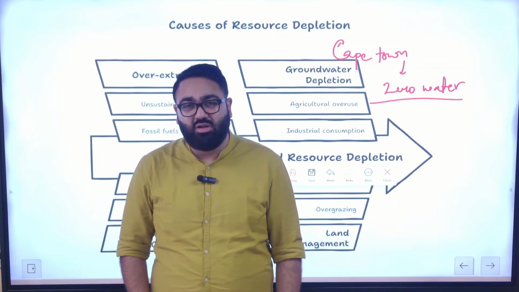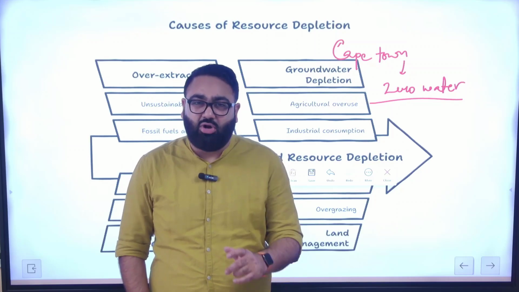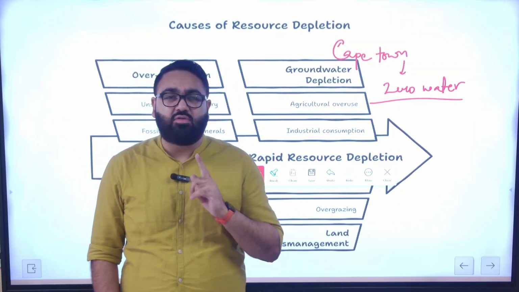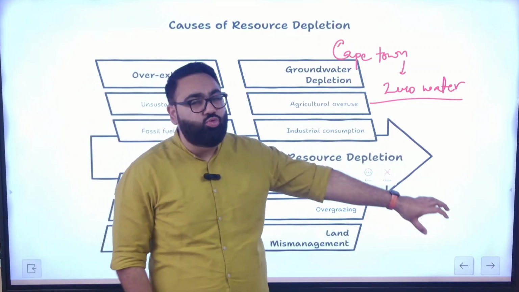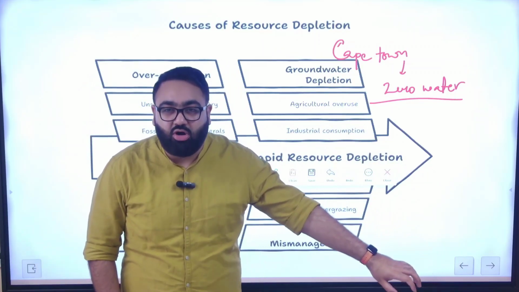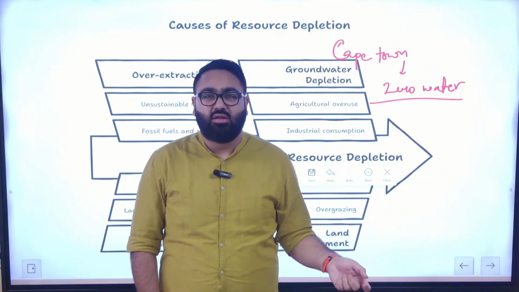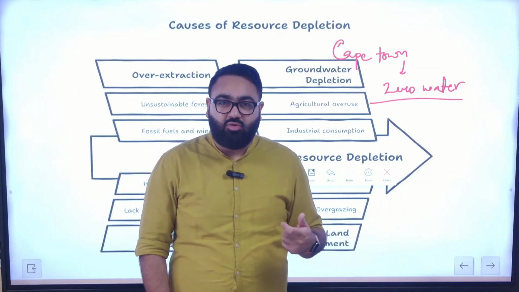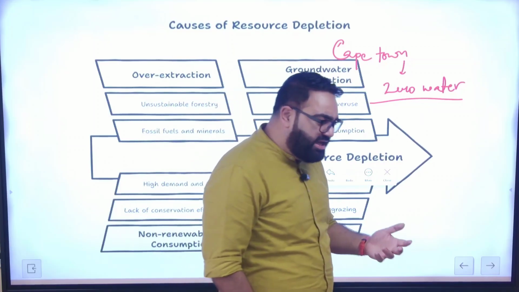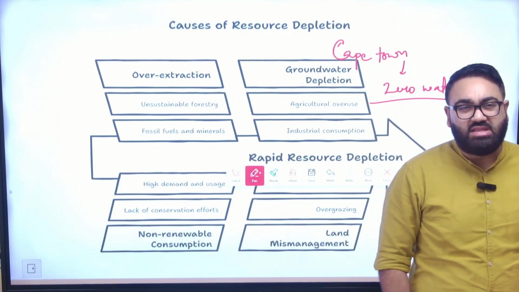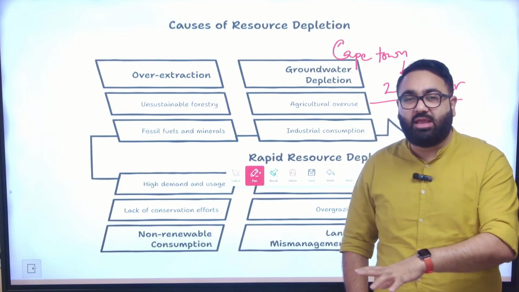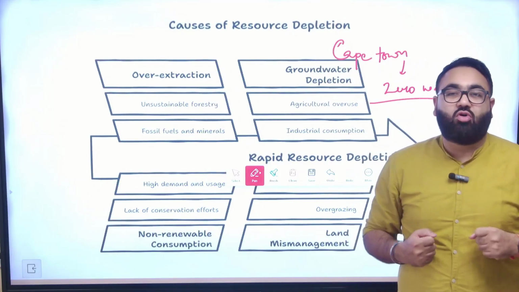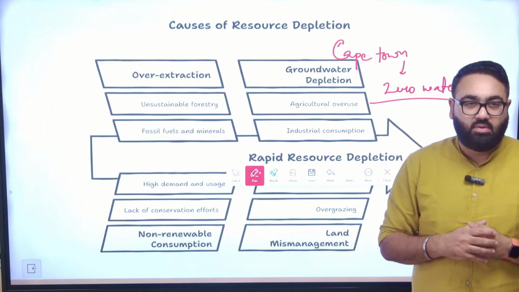Niti Aayog report says that in the next few years, a lot of big Indian cities will run out of groundwater. All this is because we are exploiting too much water. A lot of water is being used in agriculture, crops that consume a lot of water, sugarcane. Rice also consumes a significant amount of water. These are grown in large numbers in India. Even if we are just exporting them, we are growing them using our own water. That is a big problem.